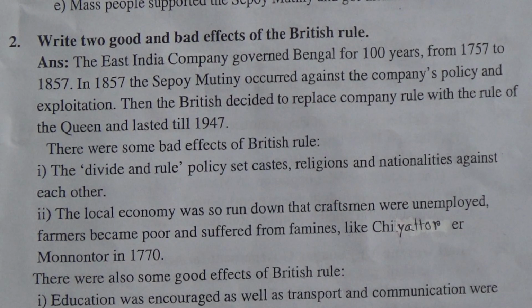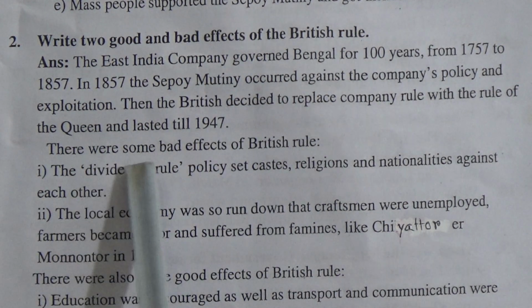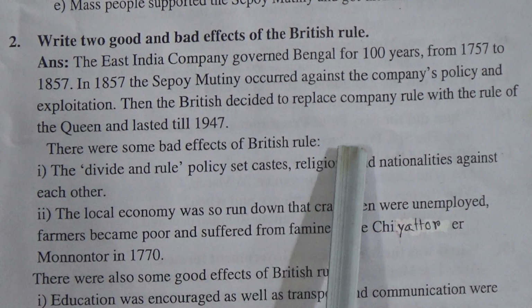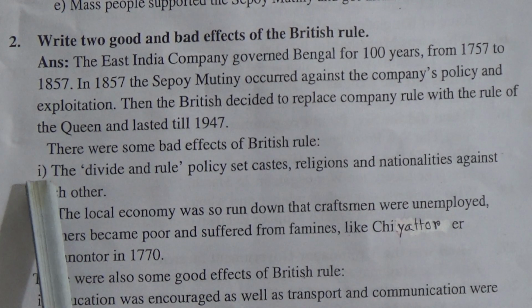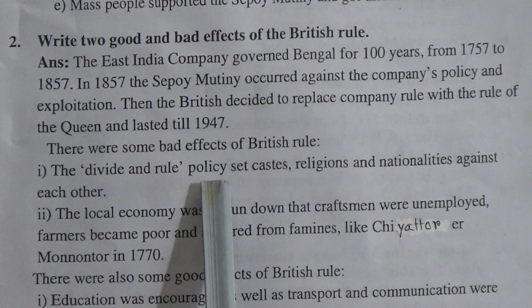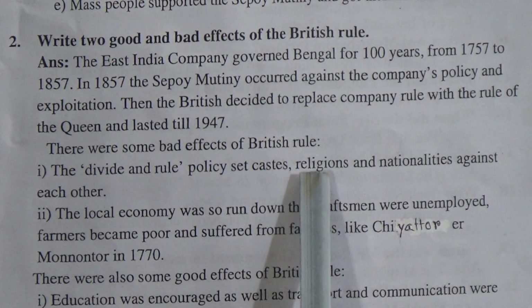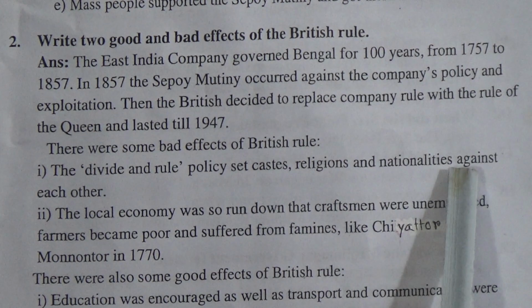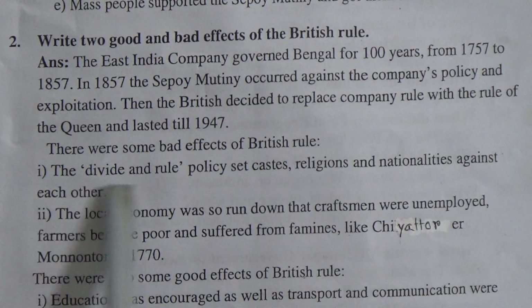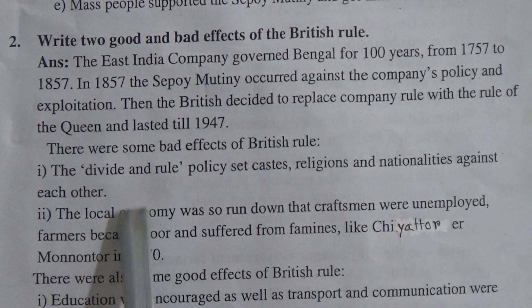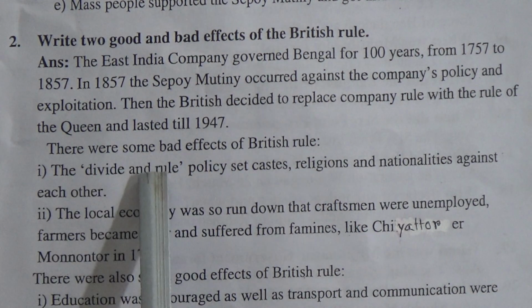In 1947, India and Pakistan got independence. There were some bad effects of British rule. These 2 are bad effects. Number 1 is the divide and rule policy, setting castes, religions and nationalities against each other. They were following a policy called divide and rule.